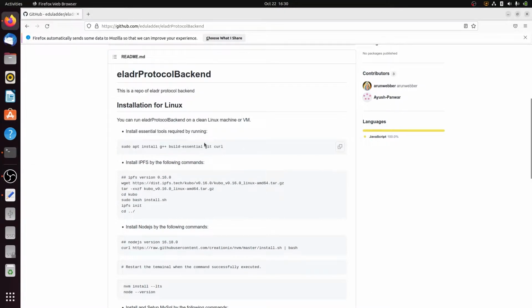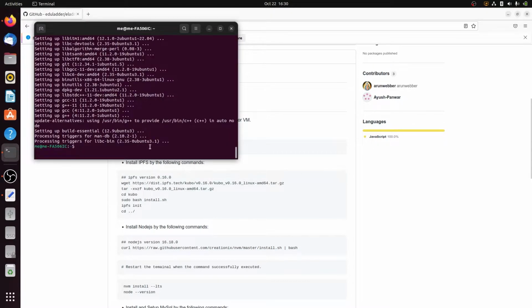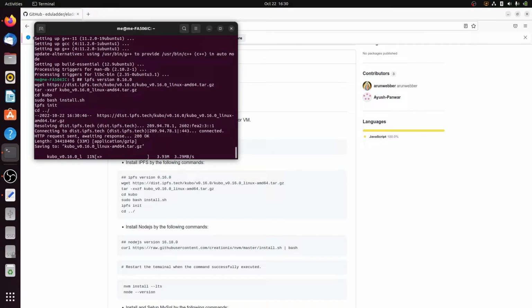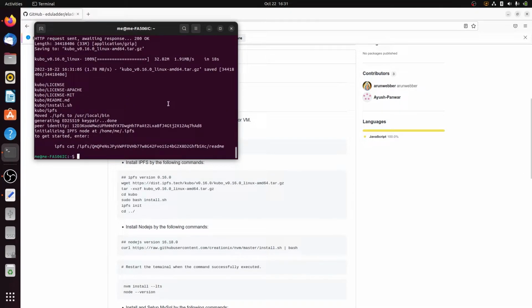Now the next step is to install IPFS. So I just copy and paste these commands in my terminal and wait for it to install. As you can see, now our IPFS is also installed.